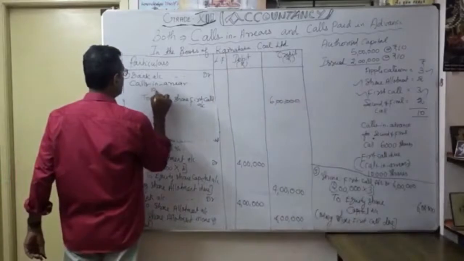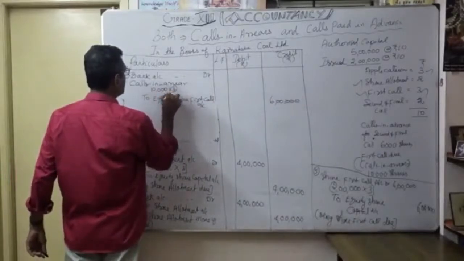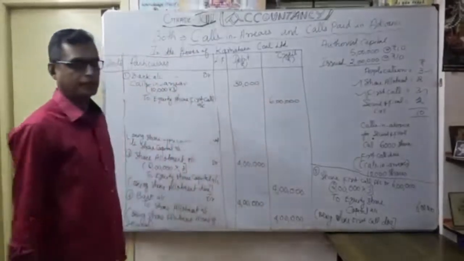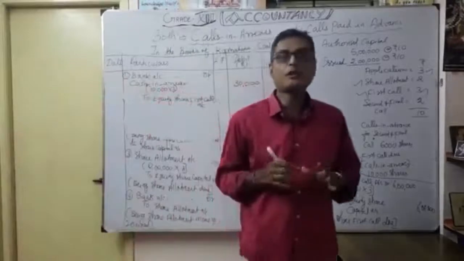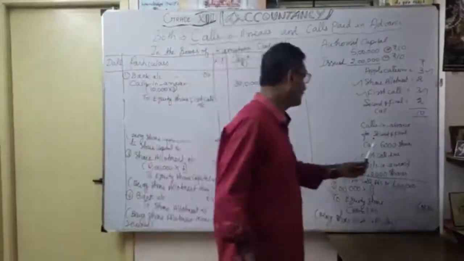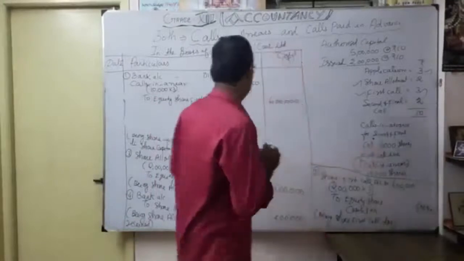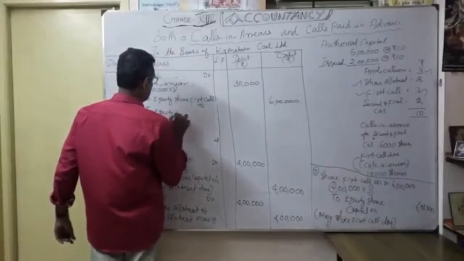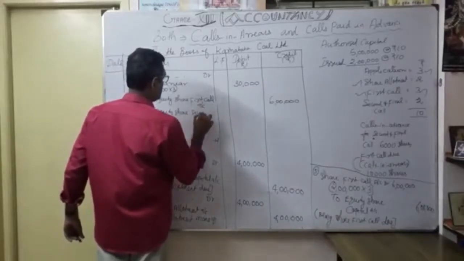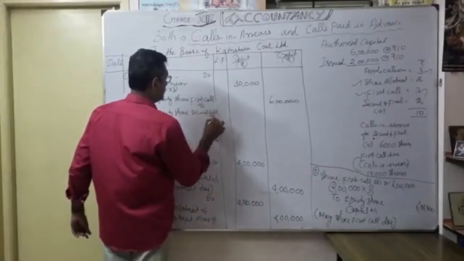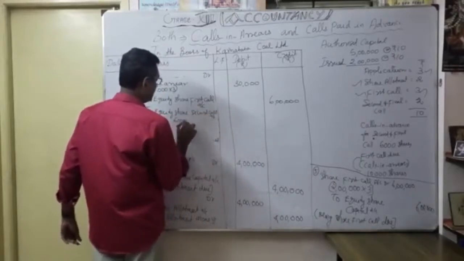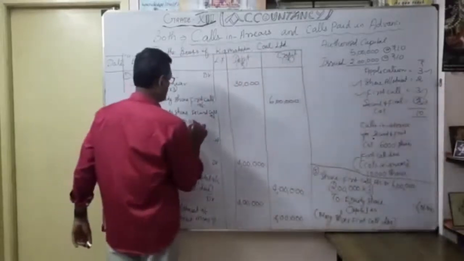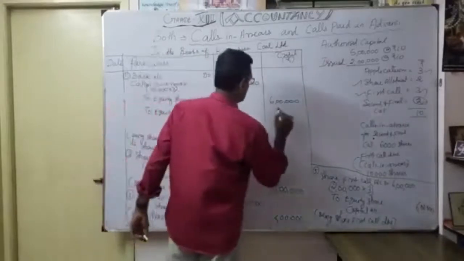How? See, 10,000 into 3 rupees as calls in arrears. We want to show it on the debit side: 30,000. Thereafter, when you called for the first call, some of the shares paid the second call also. That is equity share second call account, 6,000 shares. They paid now itself these 2 rupees, correct? 6,000 into 2, so how much? 12,000.